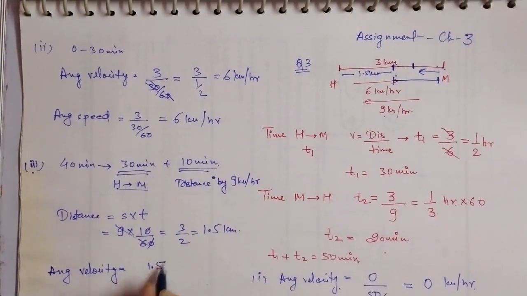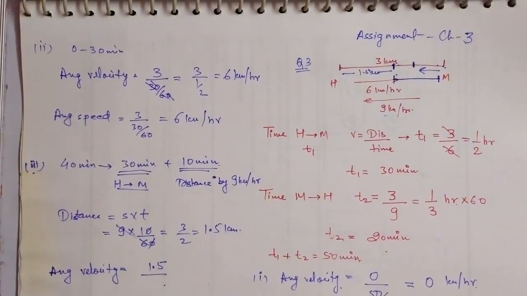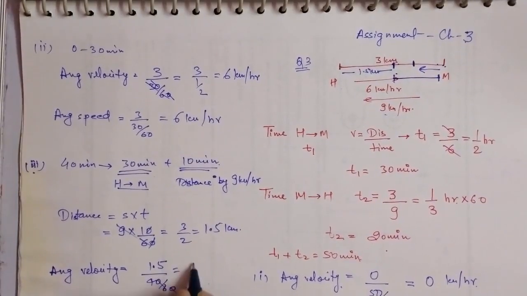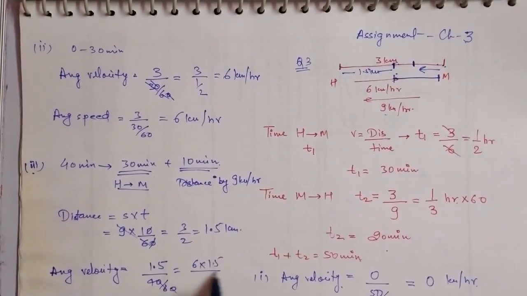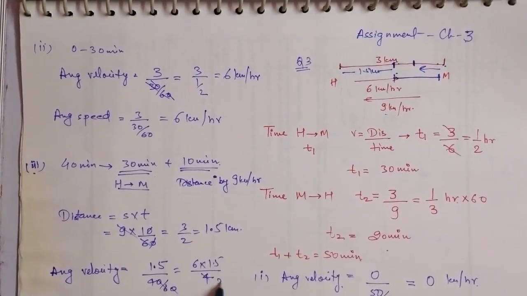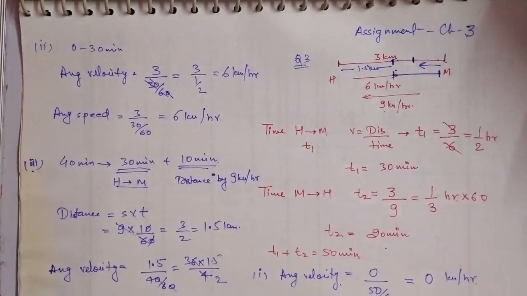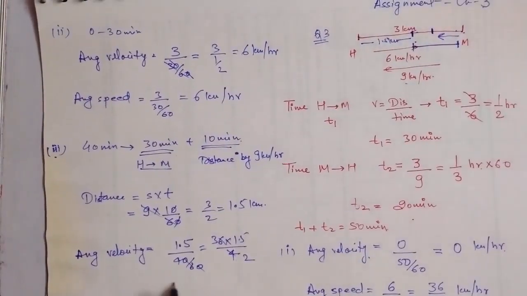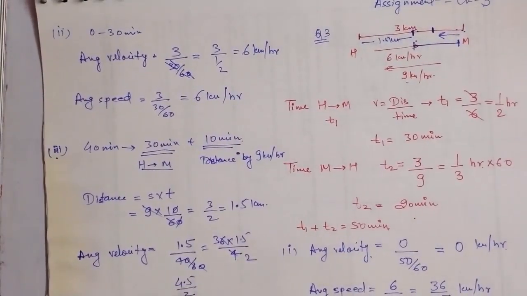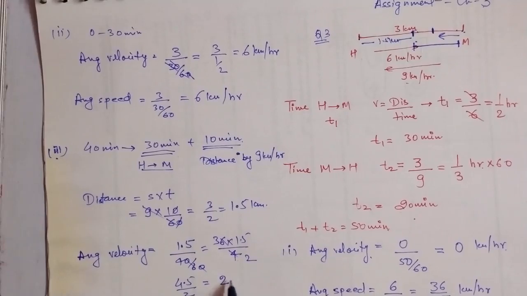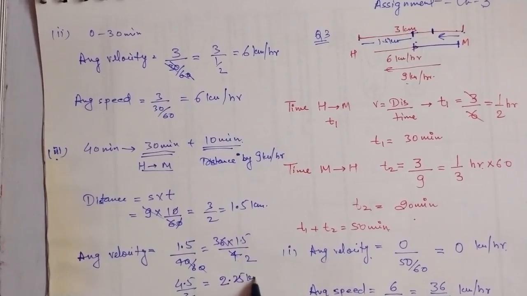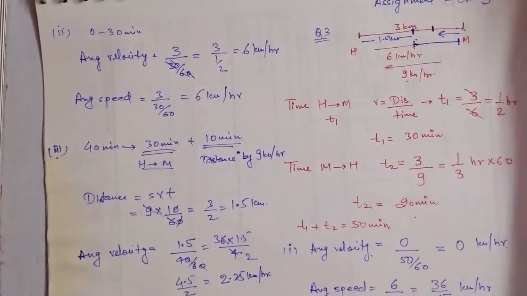So it will be 1.5 kilometer upon total time taken. What is the total time taken? That is 40 minutes upon 60. So you will get a value, that is 6 into 1.5 upon 4, that is 4.5 upon 2, or 2.25 kilometer per hour.